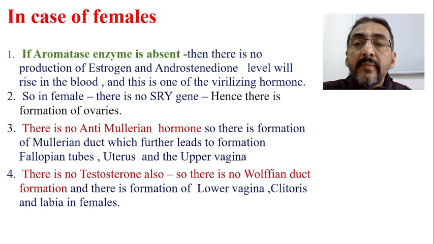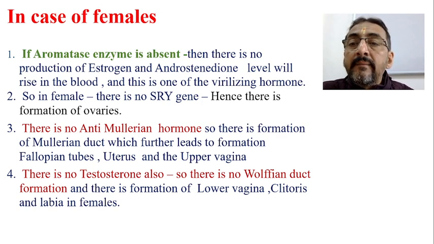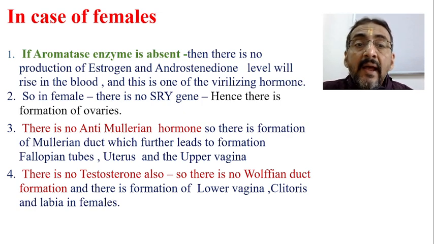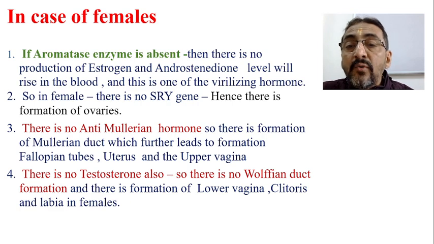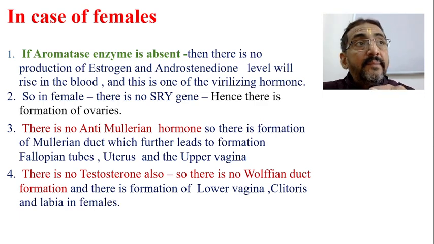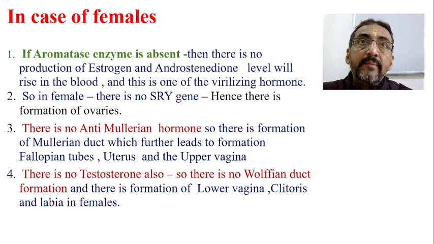So in female there is no anti-Mullerian hormone excess... hence there is formation of the Mullerian duct, which further leads to the formation of the fallopian tubes, uterus and upper vagina. Okay, so there is no testosterone also, so there is no Wolffian duct formation, and there is no formation of the lower vagina and clitoris and labia majora. These are the things which happen because of the virilizing hormone. Okay, so if this aromatase enzyme is absent, all these possibilities are there.